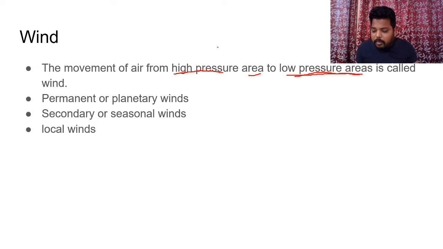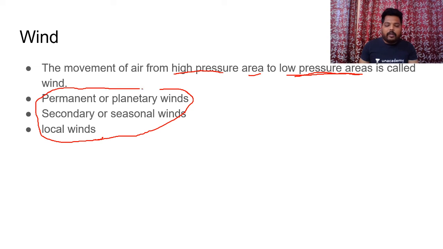So horizontal movement of air is called wind, and in this particular wind system, we would be having three winds. If you calculate the types of winds, one is permanent or planetary, one is secondary or seasonal, and one is local wind. These permanent or planetary winds are those winds which move on the Earth's surface throughout the year irrespective of the season. Hence they are called planetary winds.